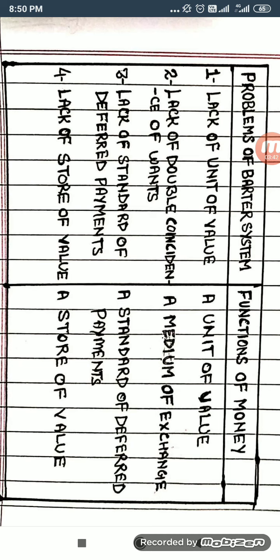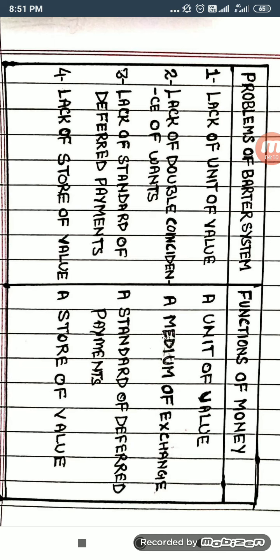Again I am repeating, money as a unit of value has solved the problem of evaluating the value of goods and services. It means now we can easily evaluate the value of goods and services in terms of their prices. The value of goods and services can be expressed in terms of prices, and because of that only the business account can be maintained. It was the first function. Now the second function,